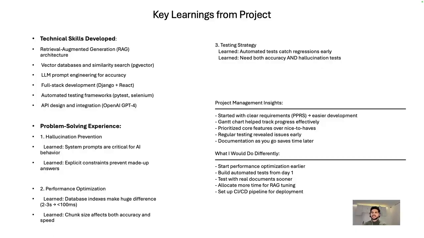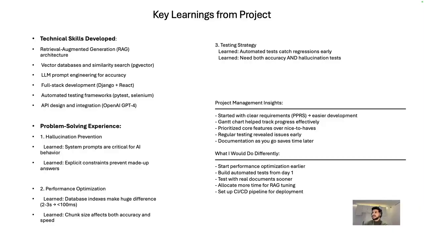I had problem-solving experience. First was hallucination prevention. I learned the system prompts, and for performance optimization, I learned how to chunk the data and how to play with different parameters to get better accuracy, better results throughout the test. At the same time, I improvised the automatic testing plan, using LLMs to create code that can overview my system. When I'm doing my manual test, it takes time. It takes time measurements and stores them, and then I would turn them into tables, as you saw.